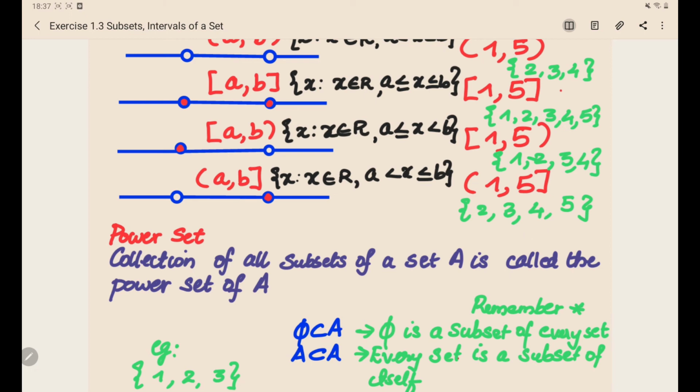I hope it's clear. Don't worry about this, we'll do more problems on intervals as subsets of real numbers further on, so you will have a better understanding of that.